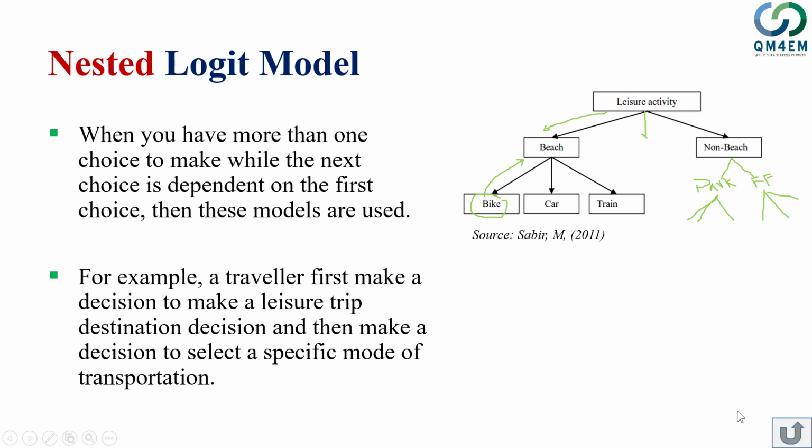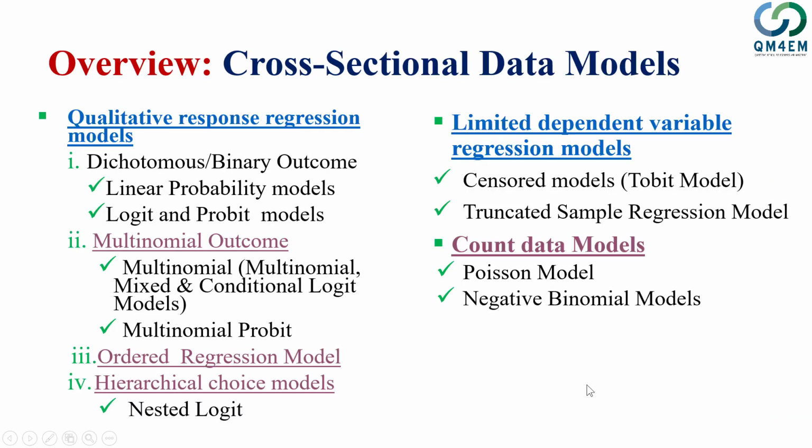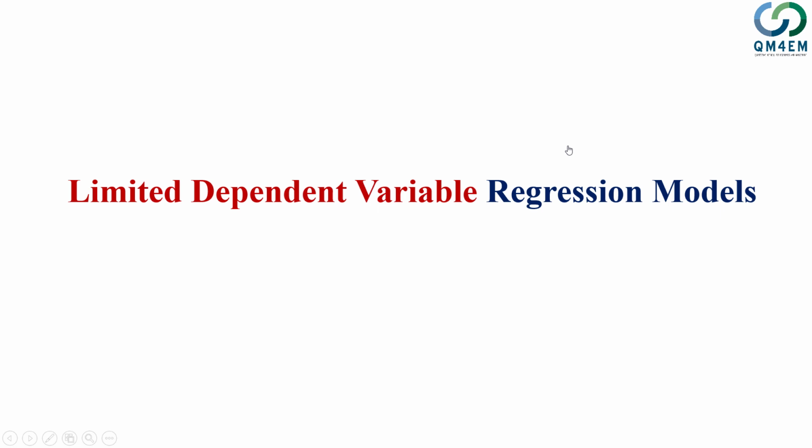So having a nested logit model, let me go back to the qualitative response regression models. We pretty much cleared those models. Now let me move to another category of models under cross-sectional data. These are called limited dependent variable regression models. Within that we have the censored model and the truncated sample regression model. So let me quickly go through these as well, given that it's a review or overview. So censored and truncated data.